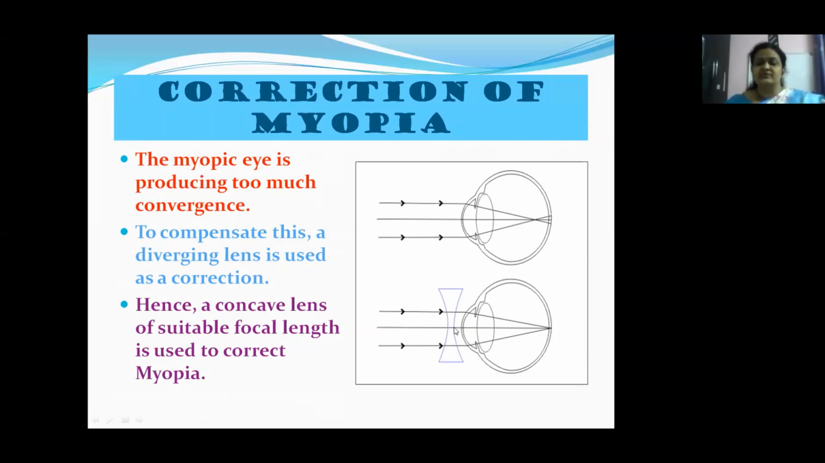See, children, this is a diverging lens, and by the use of a diverging lens or a concave lens, this problem can be rectified. So a concave lens of suitable focal length is used to correct myopia. Now let us move on to hypermetropia.